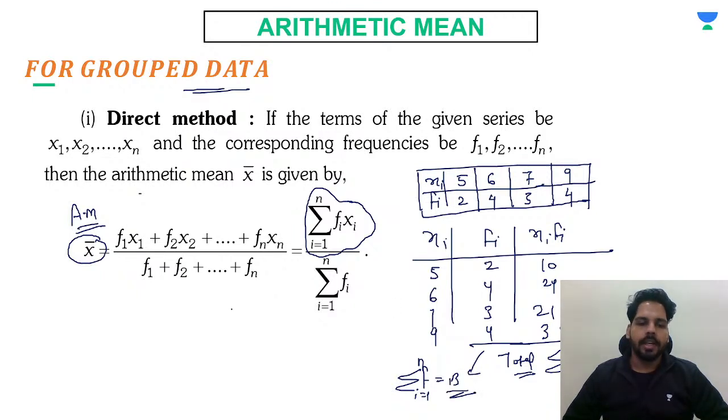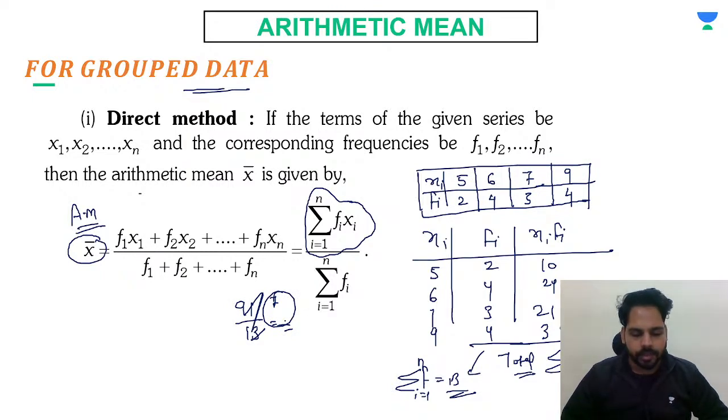So like this, we can directly write here 91 by 13, and you must know that 13 sevens are 91. So you'll have the arithmetic mean as 7. So like this, we can easily use the direct method to find the arithmetic mean for grouped data.